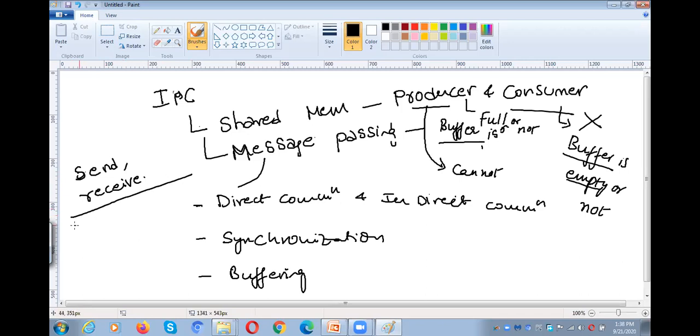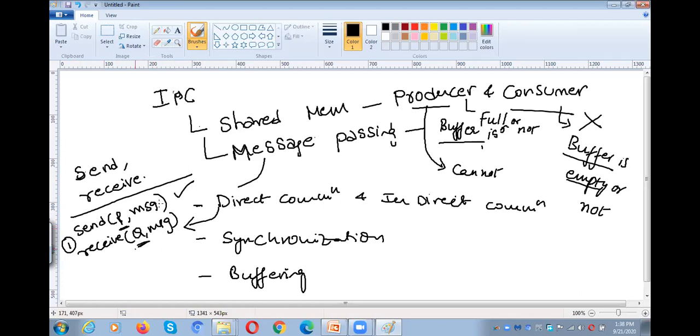Send(P, message), receive(Q, message). Send(P, message) means send a message to P. Receive(Q, message) means receive a message from Q. This is the first variety.